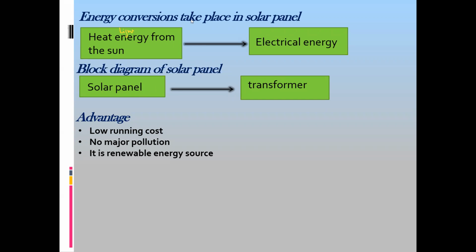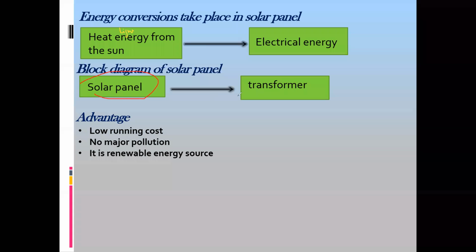So what is a block diagram? In the block diagram, we have a solar panel and we have a transformer. What is the purpose of the transformer? When we want to supply energy from one place to another, we use transformers. The working of a transformer you will learn in block 4, electricity and magnetism. So just keep in mind, transformers are used for transferring electrical energy mainly from one place to another.